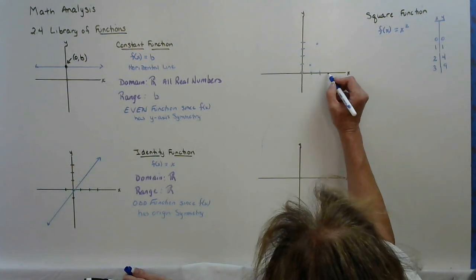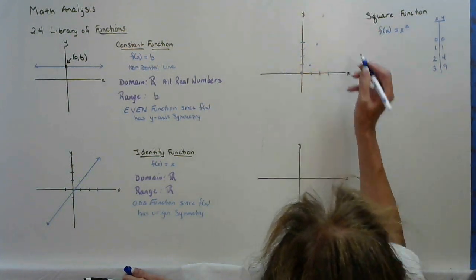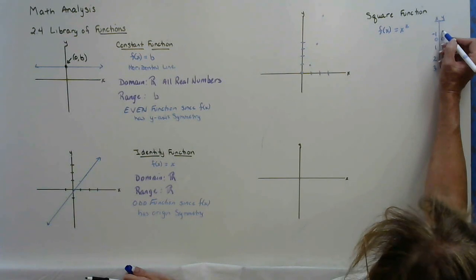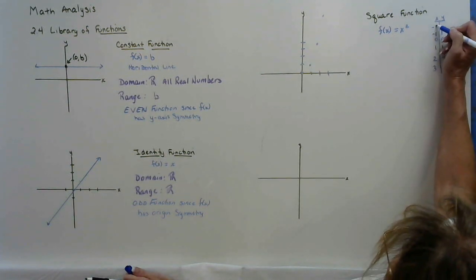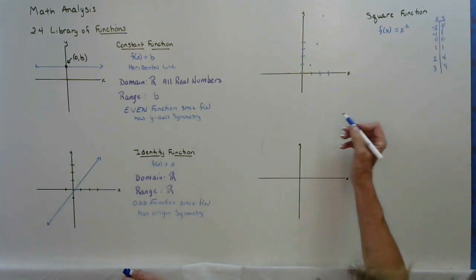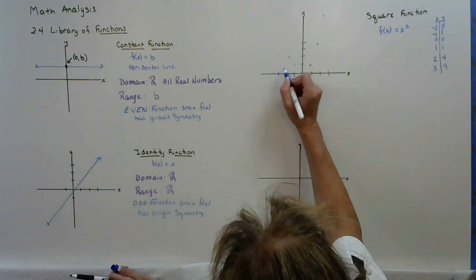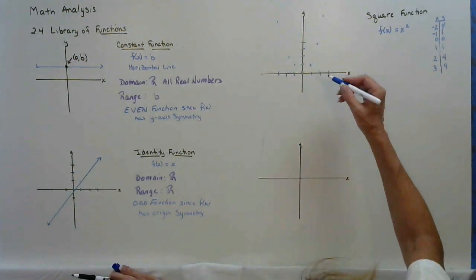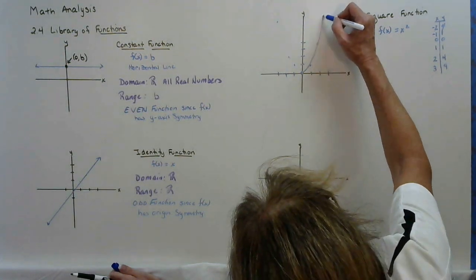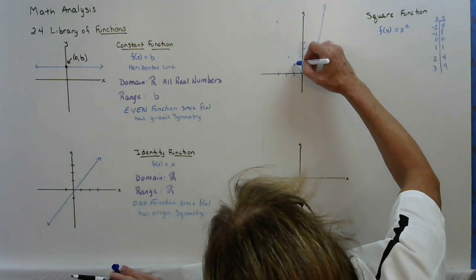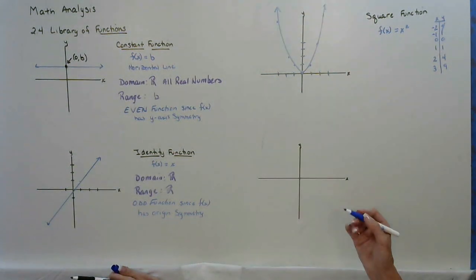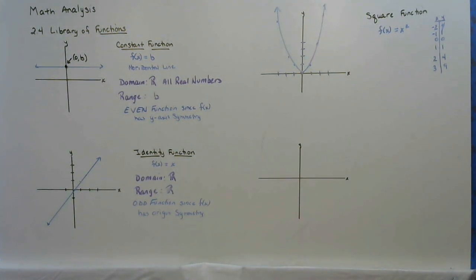And so this is a parabola. If x is negative 1, we get negative 1 squared is 1. Negative 2 squared is 4. Negative 3 squared is 9. So we end up with this very nice, very symmetric parabola. So feel free to tell yourself it's a parabola.